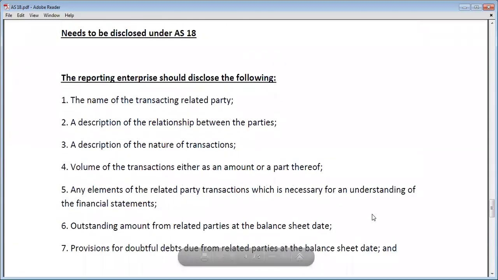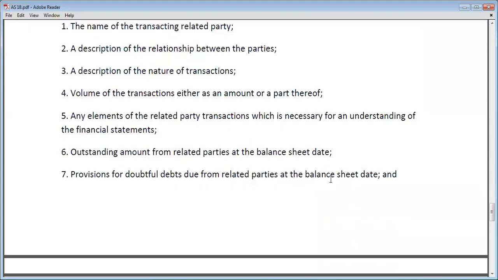So all these transactions which take place due to related parties, or in relation to related parties, all these kinds of things you have to disclose. A reporting enterprise should disclose all this information.